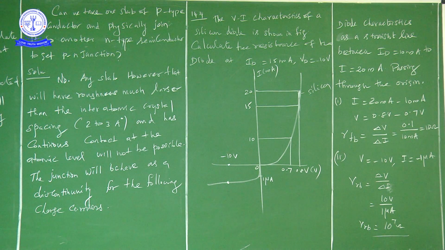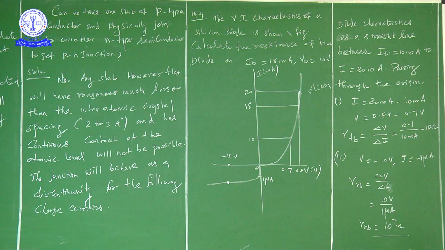There are two different cases: in A he is talking about the current, and in B he is talking about the voltage. But anyhow, in A and B we have to find the resistance of the diode. The basic formula you know is Ohm's law: V is equal to IR, and R is equal to V by I. So first understand the graph, and then you can go for the solution.